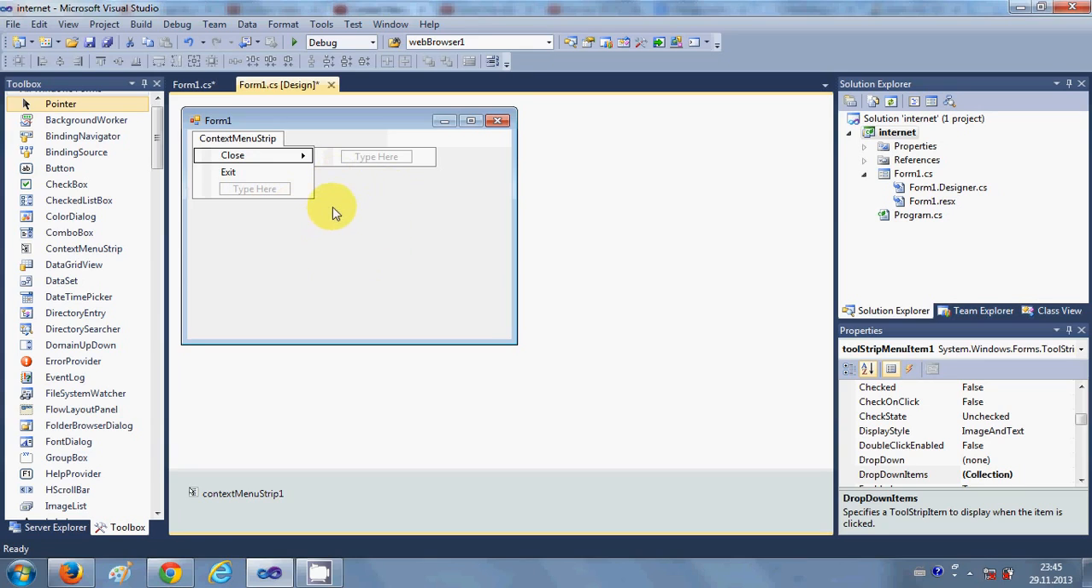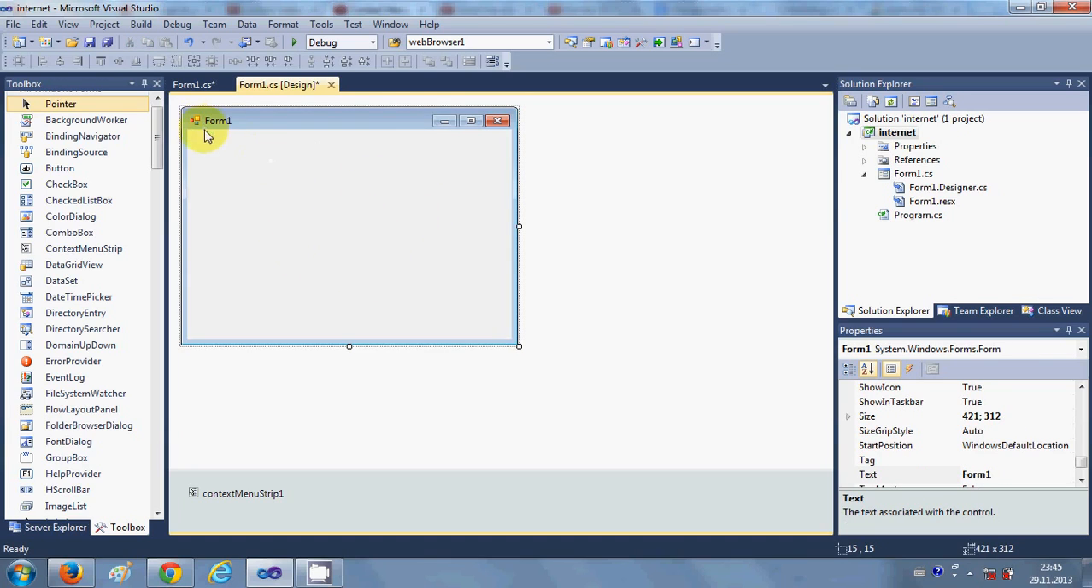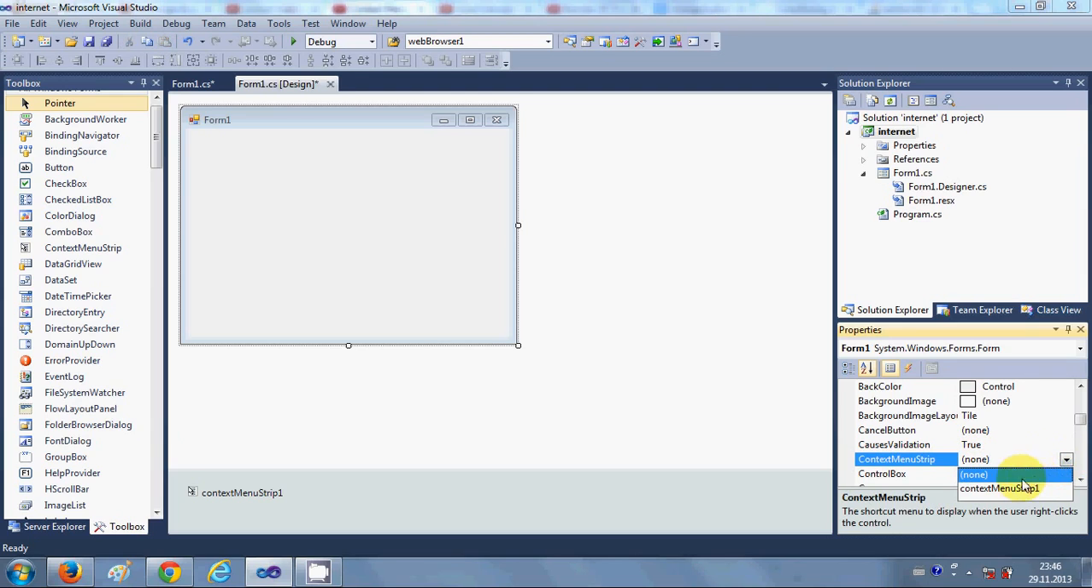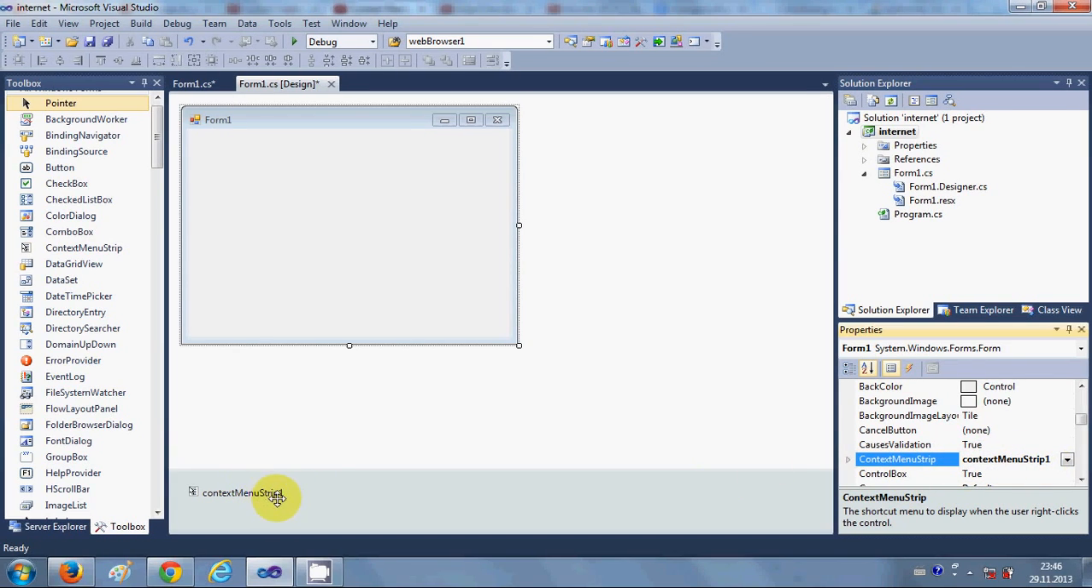Once you are done with that, just select your form. When you select your form, you can see this context menu strip has disappeared. So what you need to do is just select your form, and in the properties of the form you will be able to find ContextMenuStrip, which is by default none. You just need to select this context menu strip from here. So now you can see here contextMenuStrip1, which is this context menu.